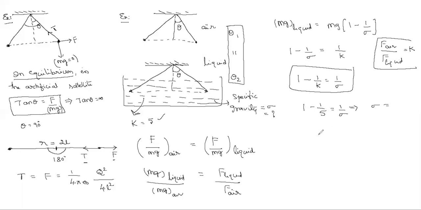Taking the reciprocal, 4 by 5 means sigma is 5 by 4. Yes, sir, that is 5 by 4. Okay? This is sigma.